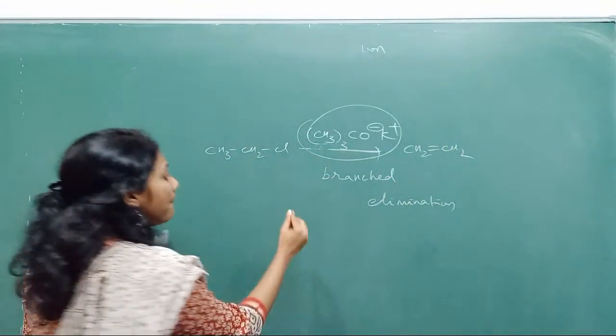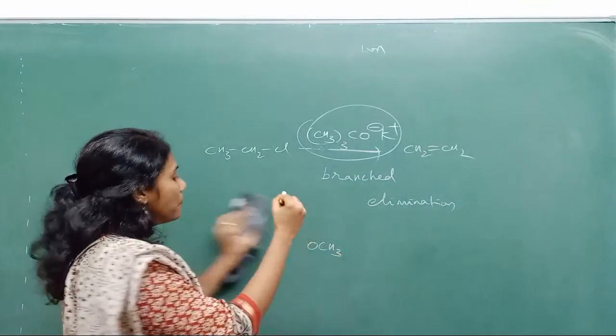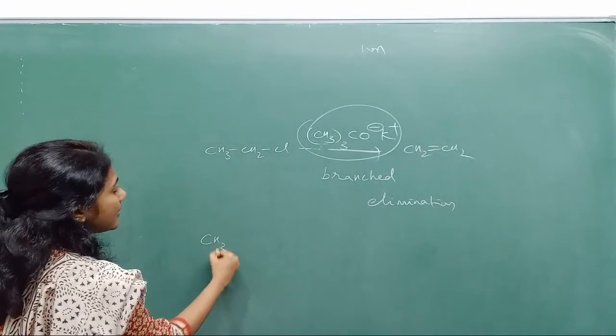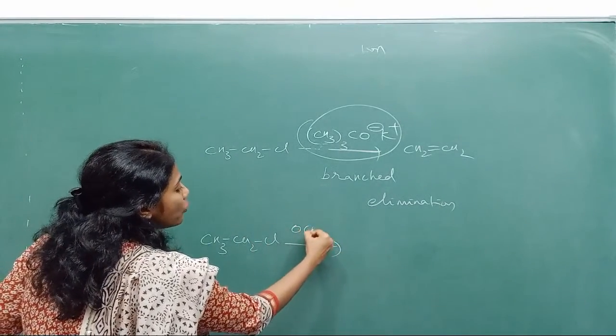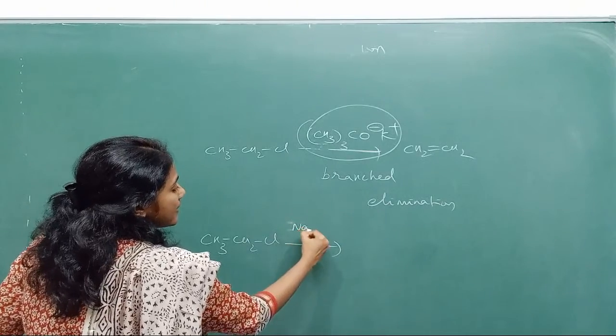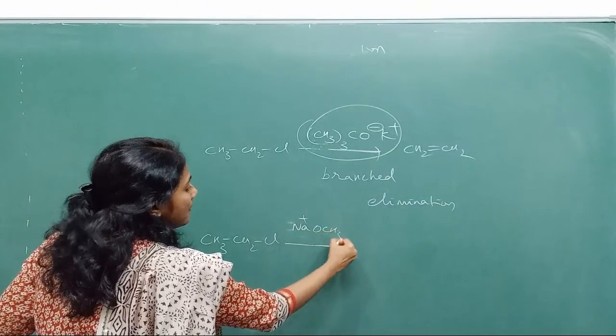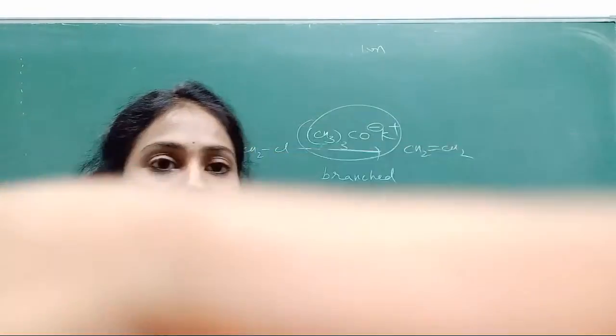When the bases are very simple like OCH3 minus, suppose I have a reaction CH3CH2Cl, above the arrow mark I have Na plus OCH3 minus. Now tell me whether elimination or substitution.